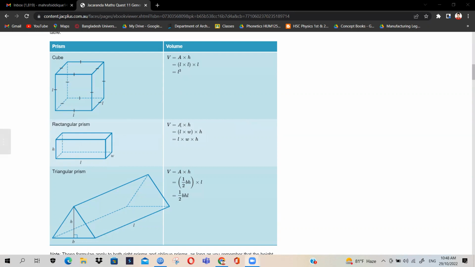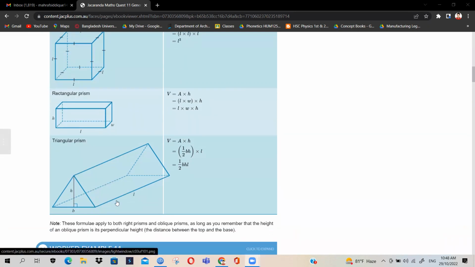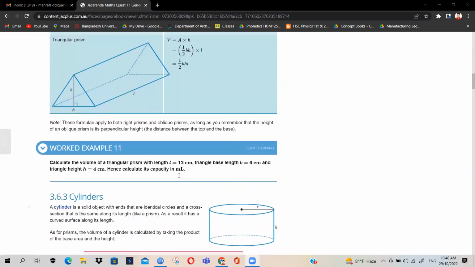In the case of a triangular prism, what do we get? If this is the height, which is L, and this is our surface, which is a triangle, then it would be half multiplied by the base of the triangle, multiplied by the height of the triangle, and multiplied by the height of the prism, which is L.